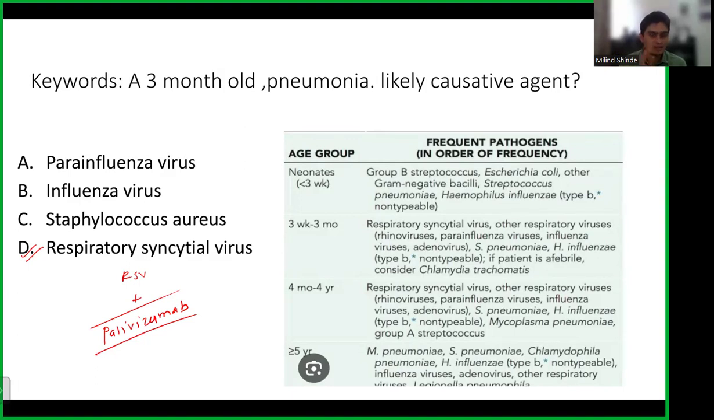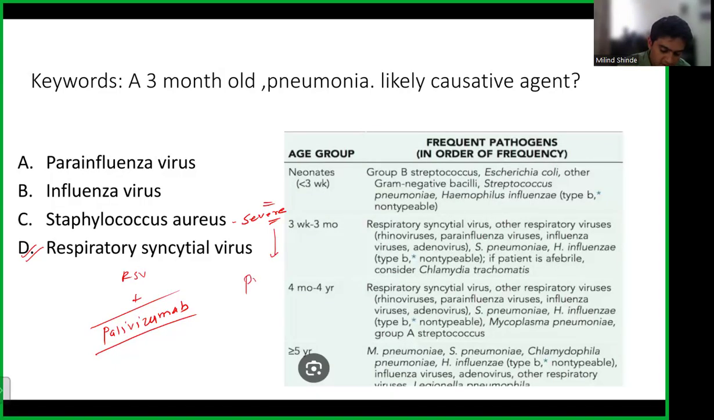Okay. So RSV is the most common cause of pneumonia in this age group. Also, Staph aureus is a cause of severe pneumonia. So the question says, what is the cause of severe pneumonia in this age group? You can see in this list, you will see other bacteria as well. But Staphylococcus aureus will cause a very severe pneumonia that will take the child to the ICU.